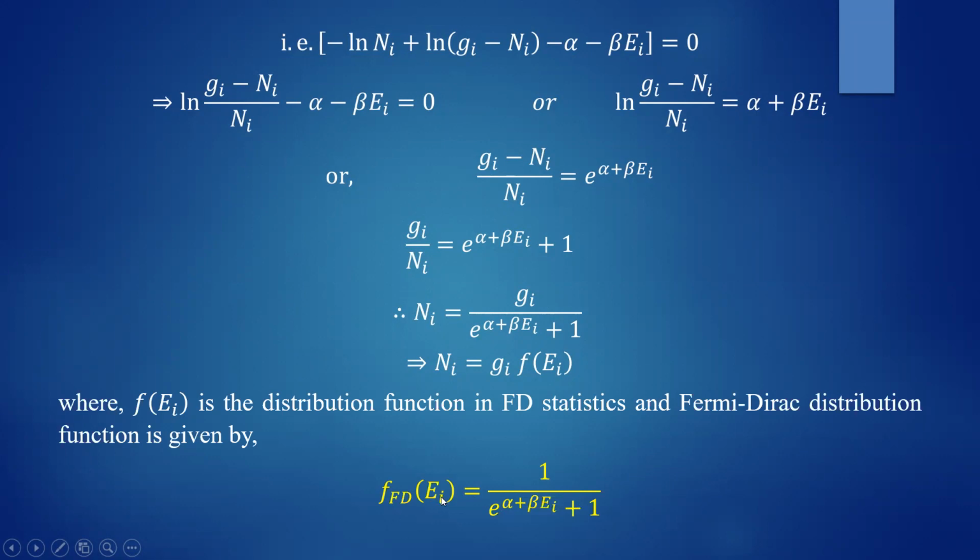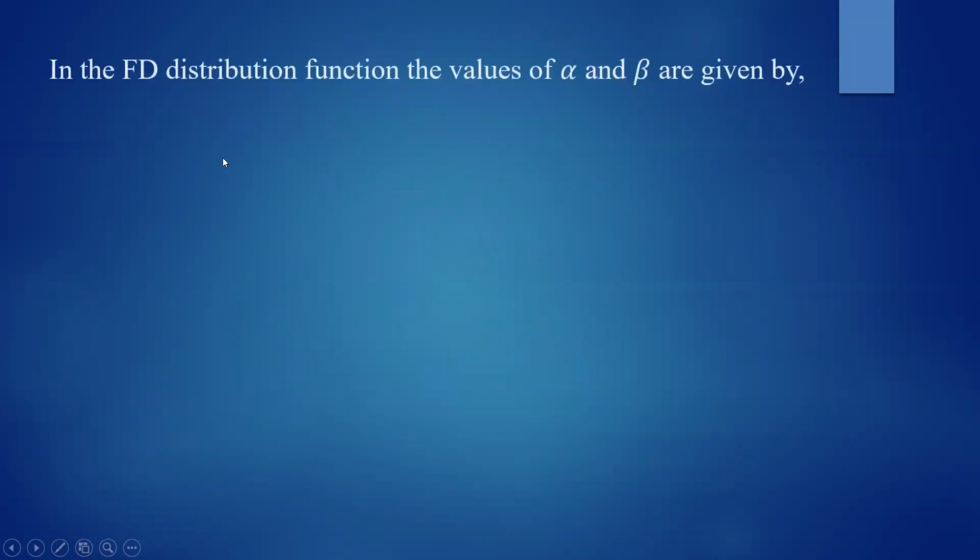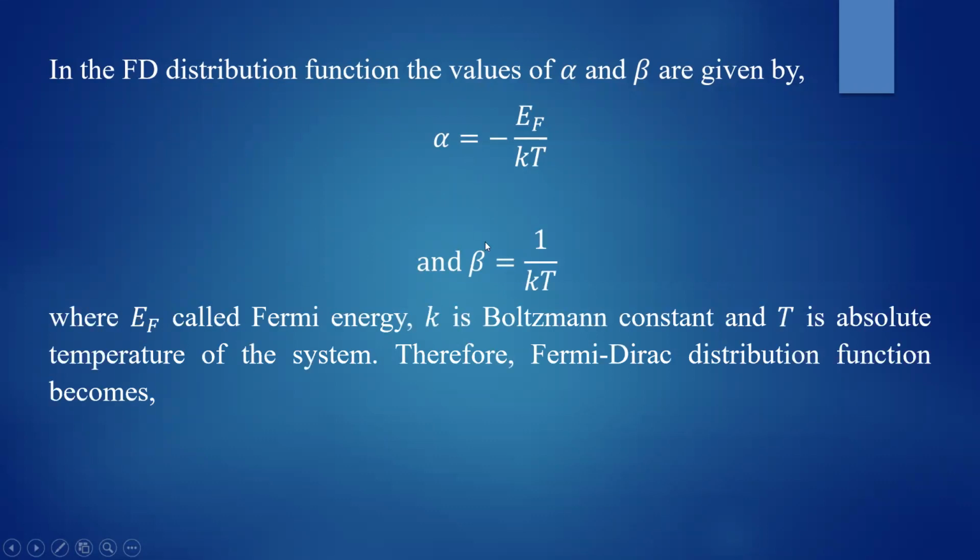In general, for a state having the energy E, you can find the values of alpha and beta, and you can prove that alpha is equal to minus EF by KT, and we call this EF the Fermi energy. We'll discuss that in the next class. So in the FD distribution function, we can prove this value of alpha is equal to minus EF by KT, and value of beta is equal to 1 by KT. Here, K is the Boltzmann constant and T is the absolute temperature.